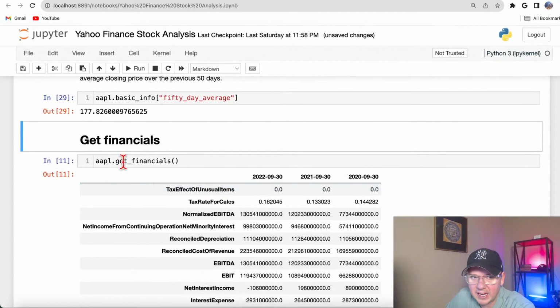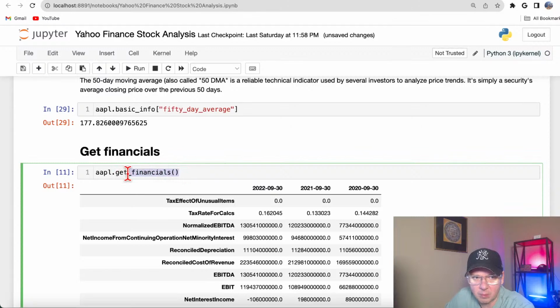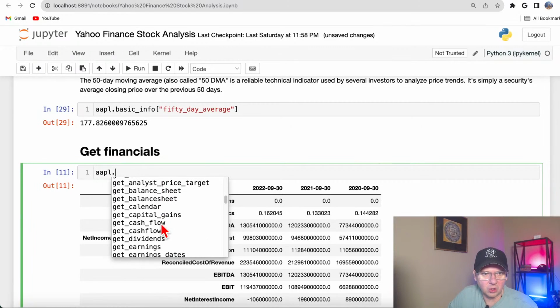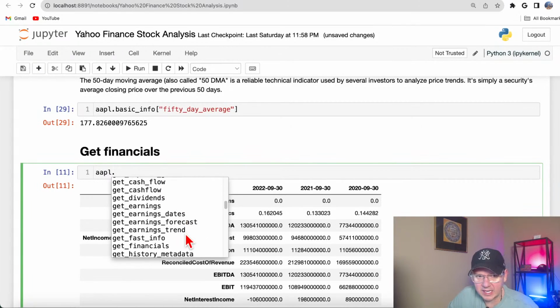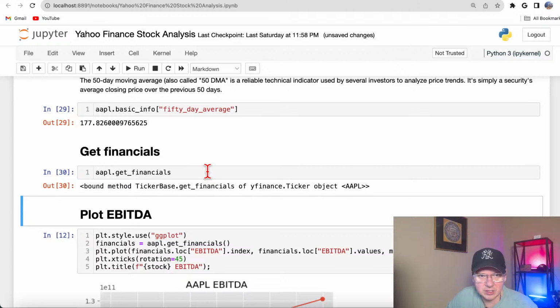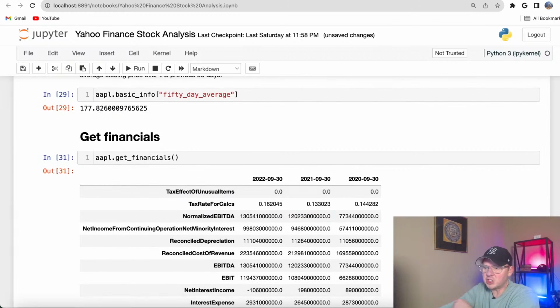So then get financials. Now in this case we get financials right from Apple, because now again you could place period dir, and then you'll see all these methods that could get you information, right? So get financials, and get financials you need to call this method with parentheses, and that will get you really cool information that comes from annual reports, so I believe this would be annual, right? Because we got 2020, 2021, 2022, right?